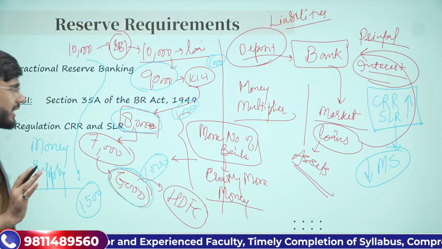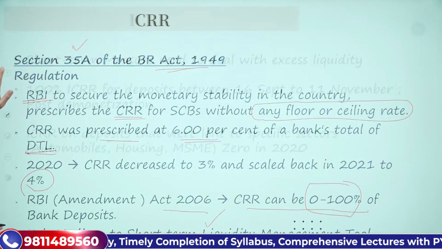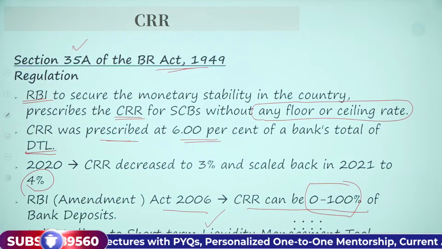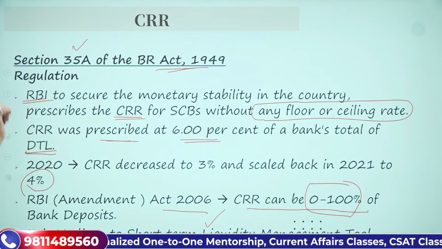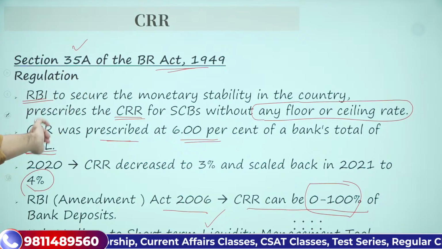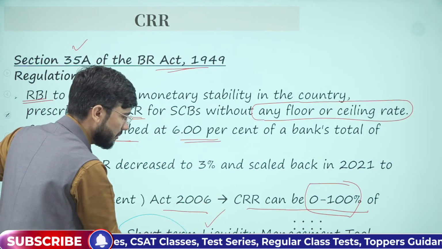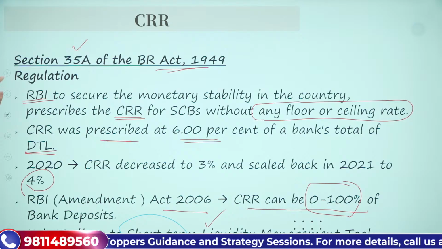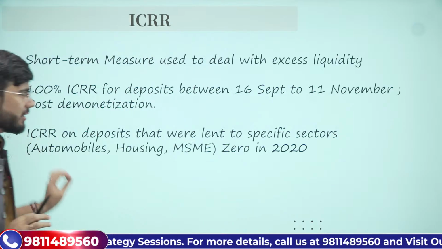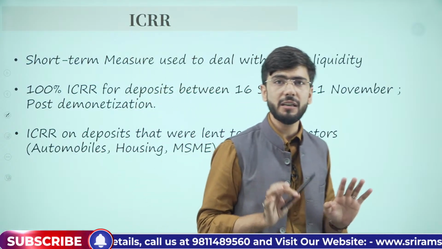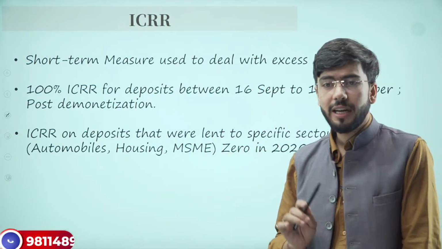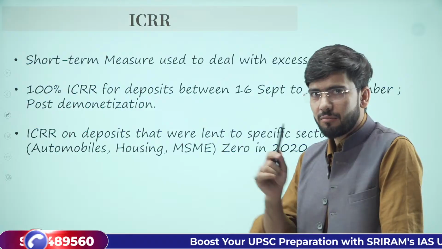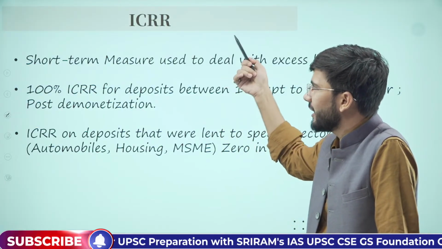Now, once you understand this, we can move ahead with the concept which we were discussing. And at the last, we need to understand that in order to regulate the short term and medium term money supply in the market, SLR and CRR. The CRR is used for short term and medium term, while SLR is used for long term money supply in the market. Now, once you understand this, it will be easy for you to understand ICRR, that is incremental cash reserve ratio. I was confusing it with ICRR earlier, this is the incremental cash reserve ratio.